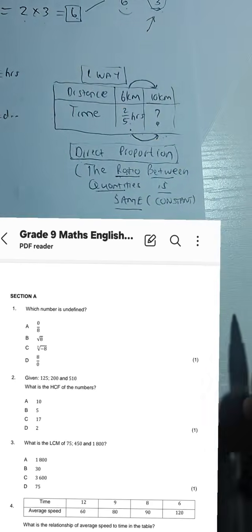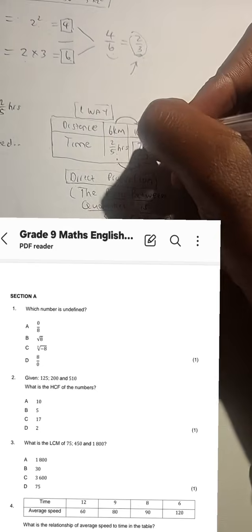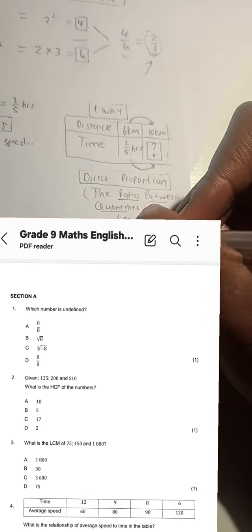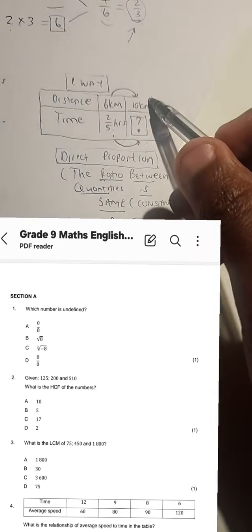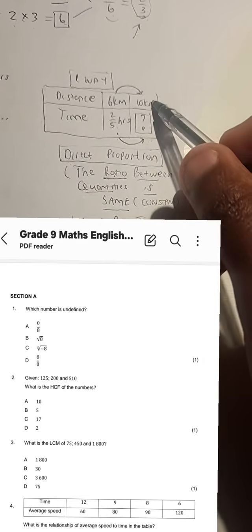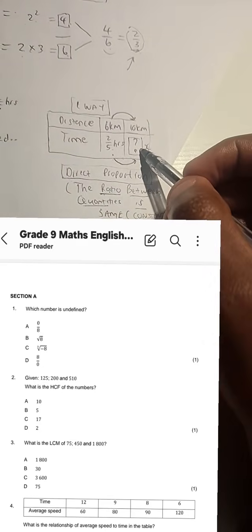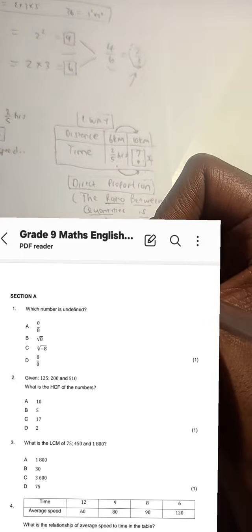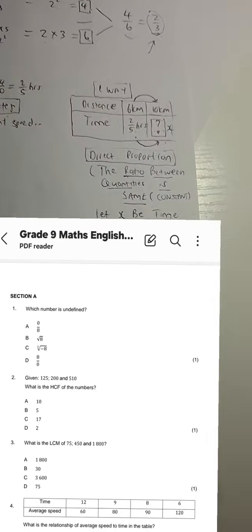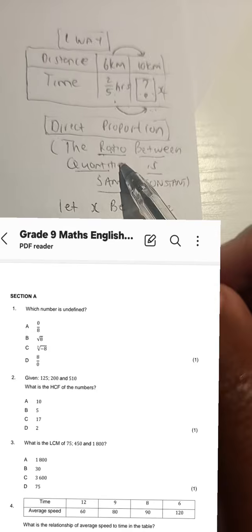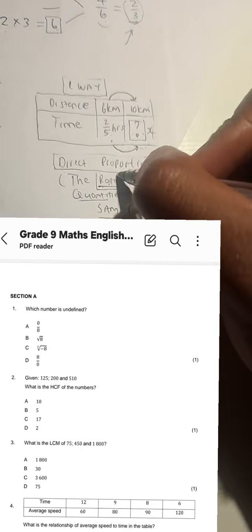What do I mean by that? Simply put, guys, this is what I mean. I want the time. I'm going to let X be the time that it will take Tuto to run 10 kilometers. Then I'm going to say X, starting from the bottom, over 10. Why am I saying X over 10? Remember, I said for direct proportion, what is constant? The ratio.